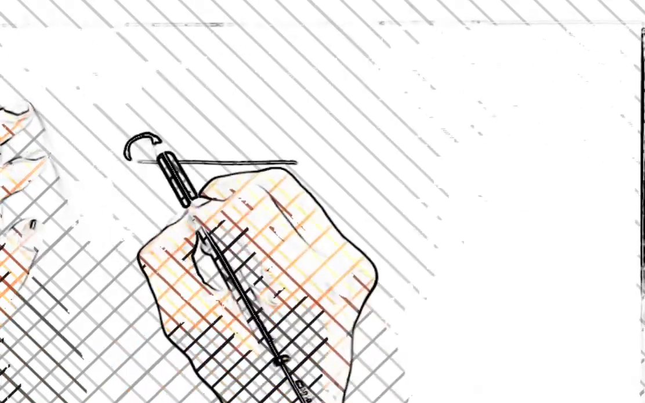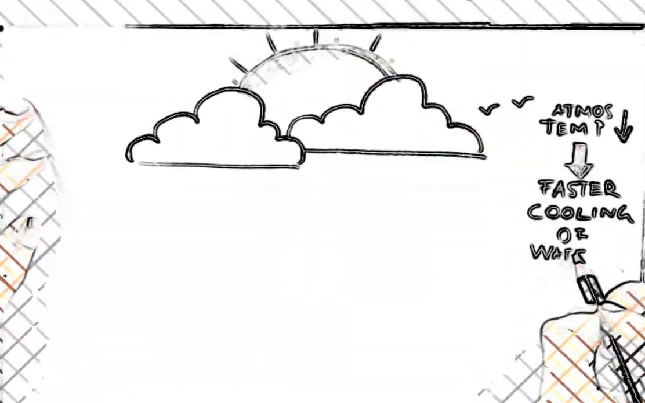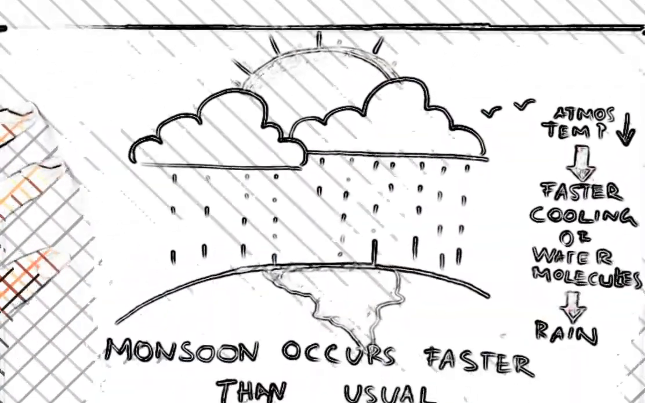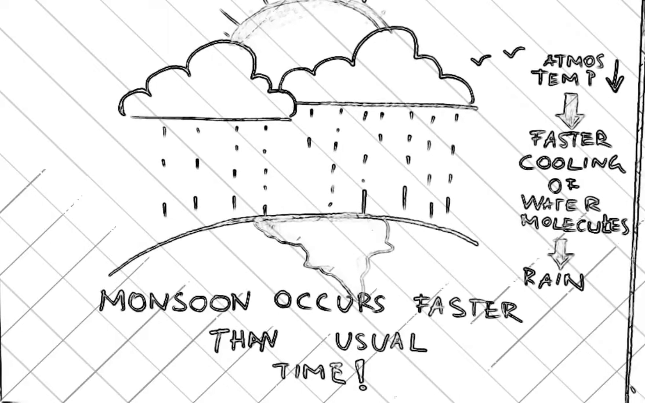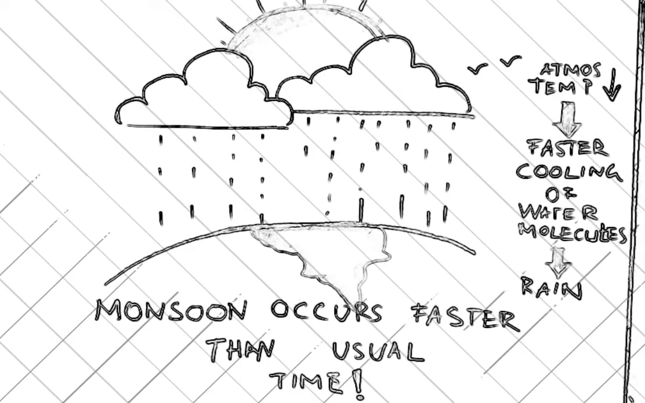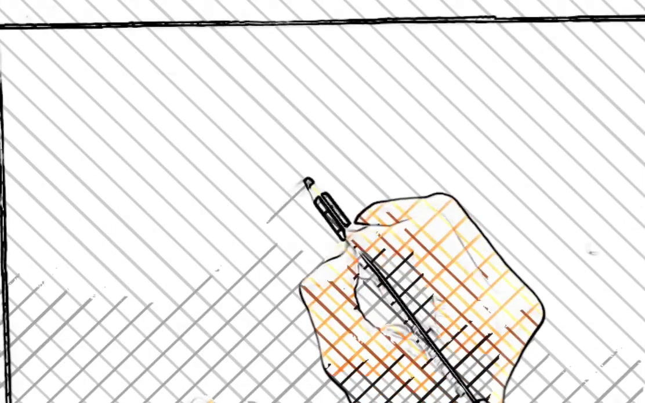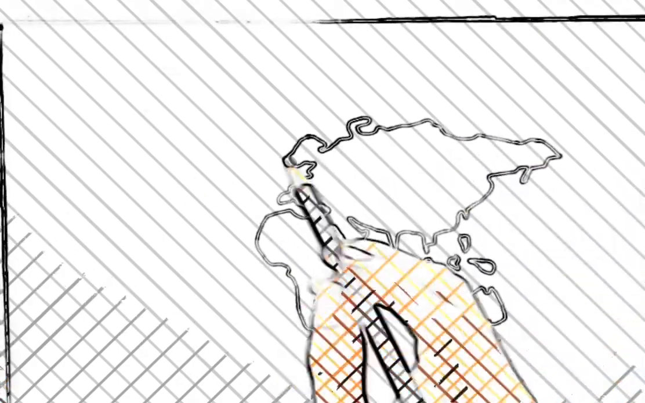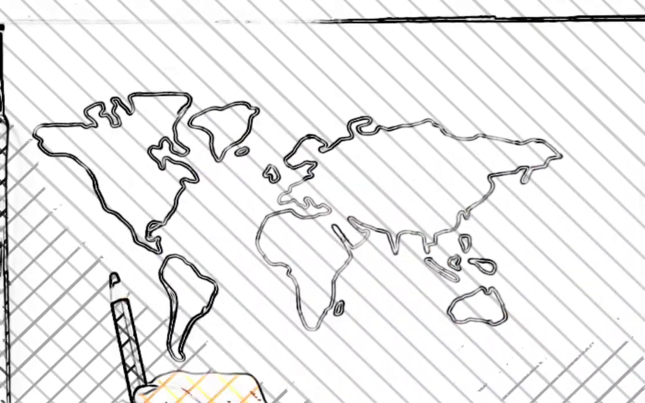So when we look into the concept of rain, it is actually water molecules coming down together when the clouds cool down. In the present scenario, if the cooling takes place earlier, and so if the monsoon arrives earlier, this decreases the temperature of the land areas in India.